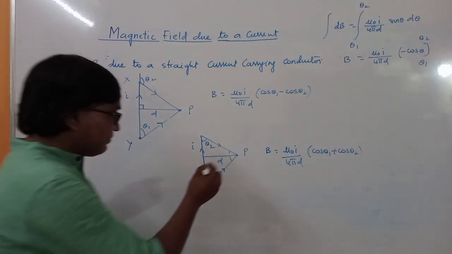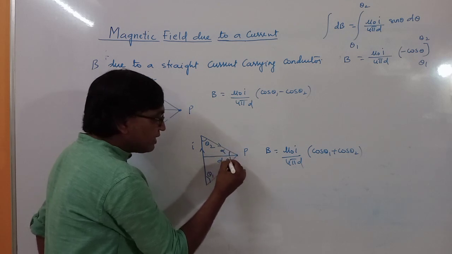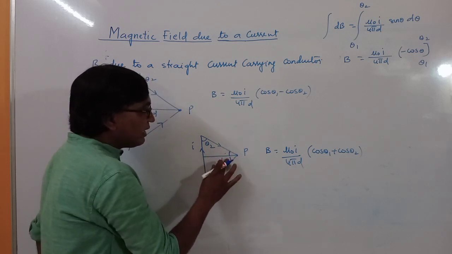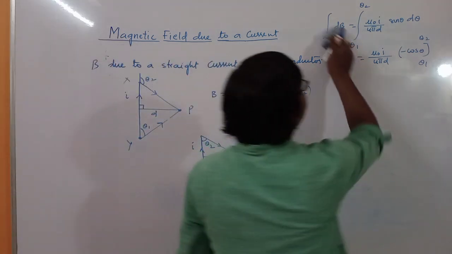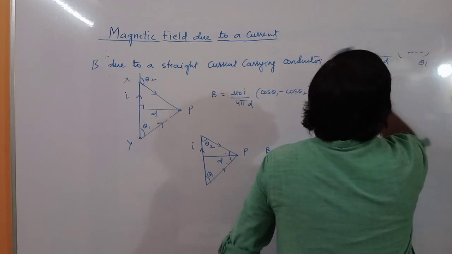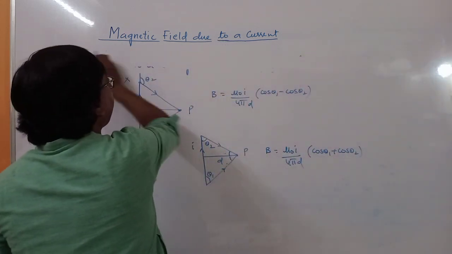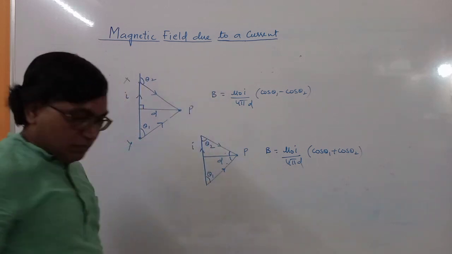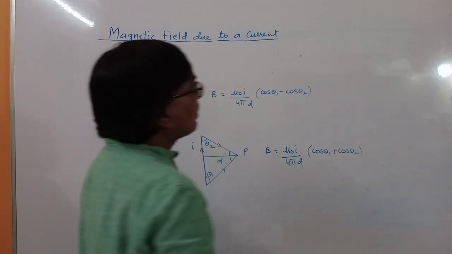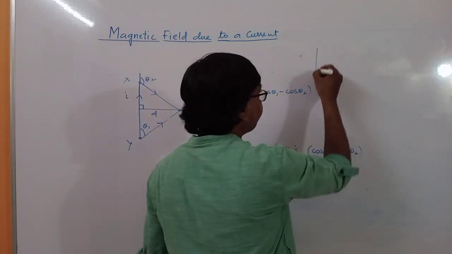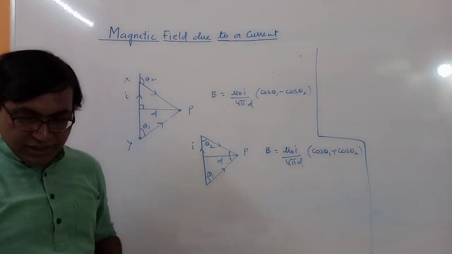So now suppose this is alpha and this is beta, or we'll take another diagram. So let us take a diagram here. Okay, 1, 2. Now next, divide this region.